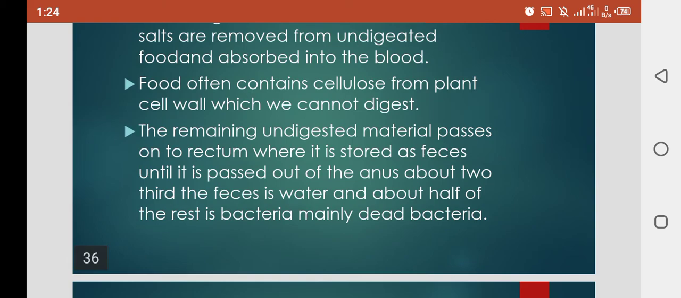The bacteria which is not needed for our body is mixed with the feces, and then it is passed away from the body. If there is no water in the feces, then it is very difficult to pass it away from our body. Clear?